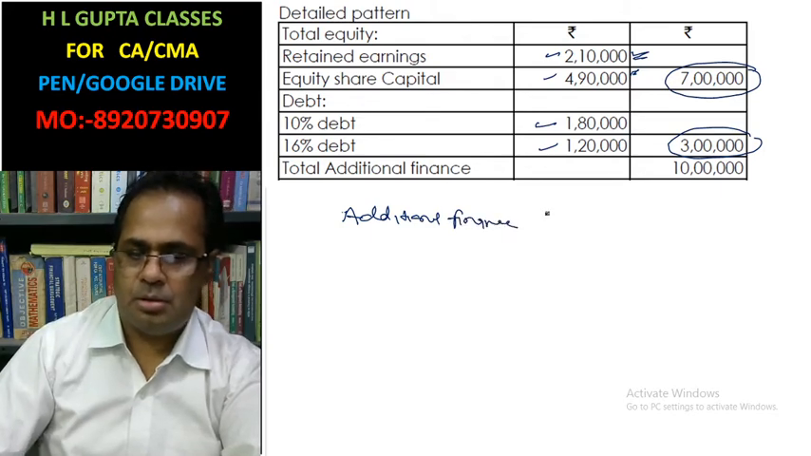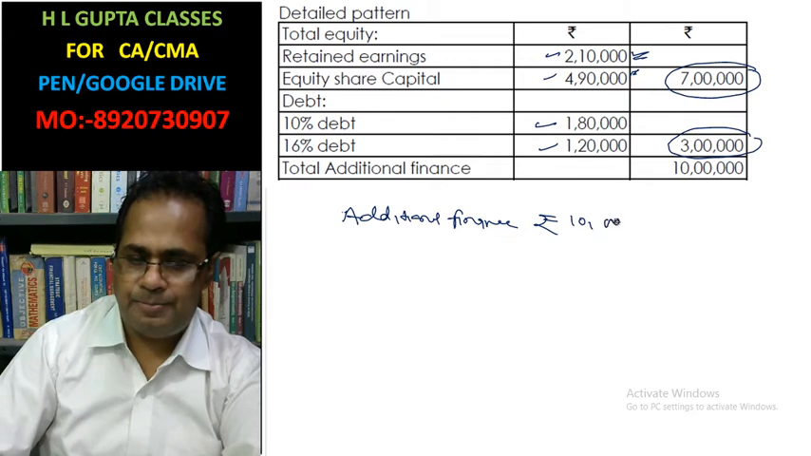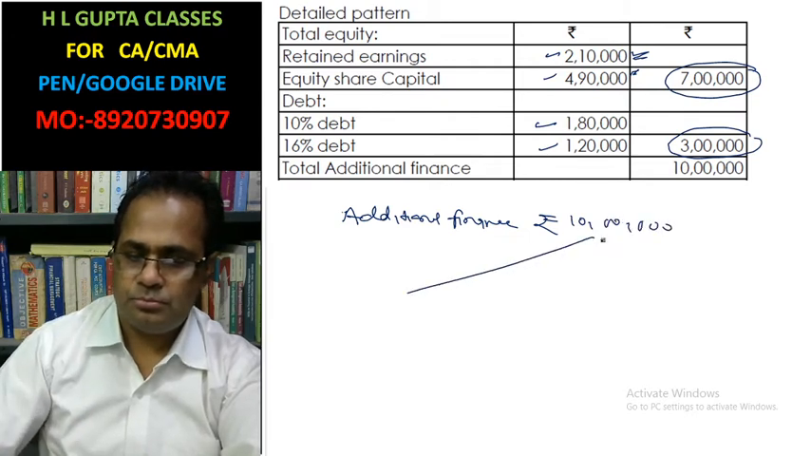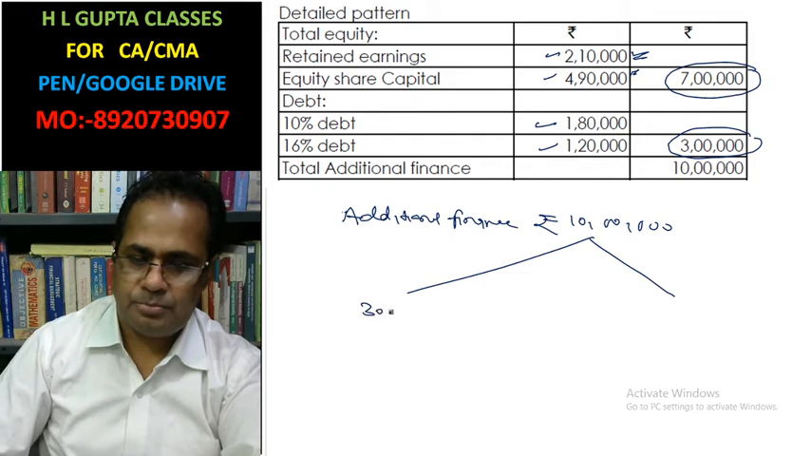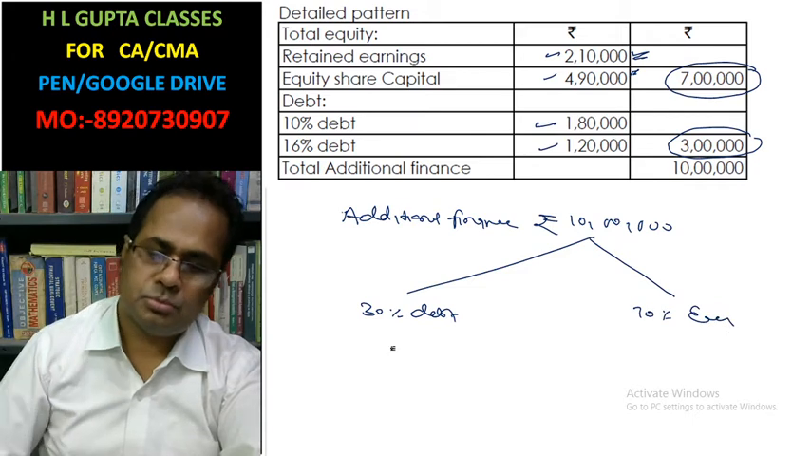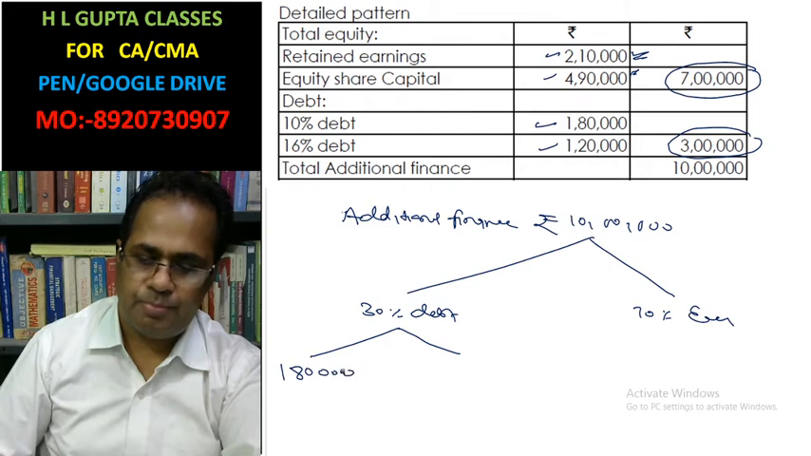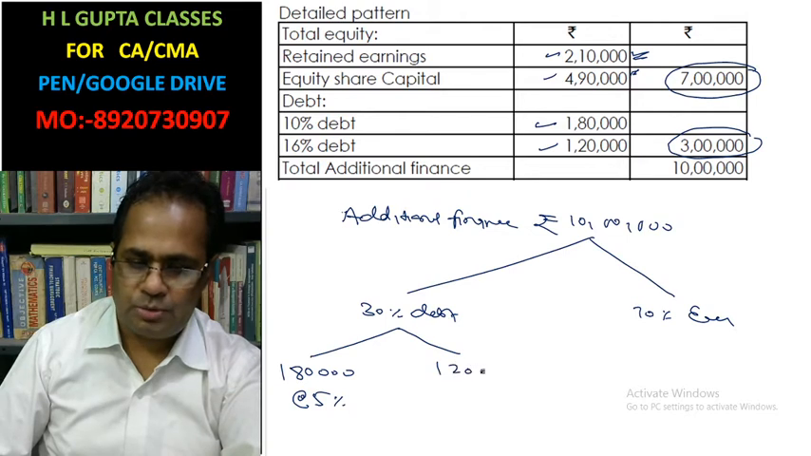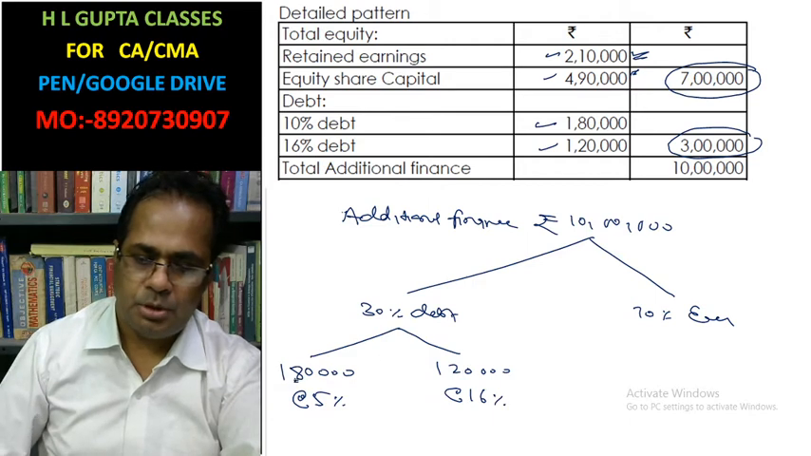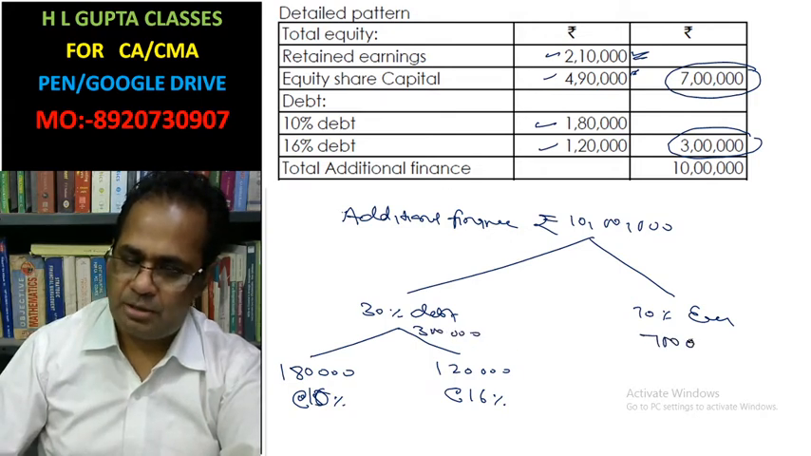Additional finance rupees 10 lakh, you write 30% debt, 70% equity. Out of 30%, 1,80,000 at the rate of 5%, 1,20,000 at the rate of 16%. Sorry, here 10%. This is 16%. This is your 3 lakh. This is your 7 lakh.